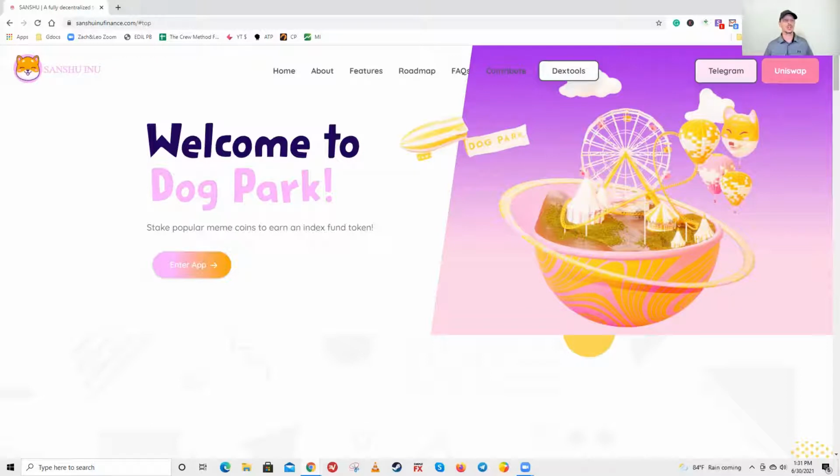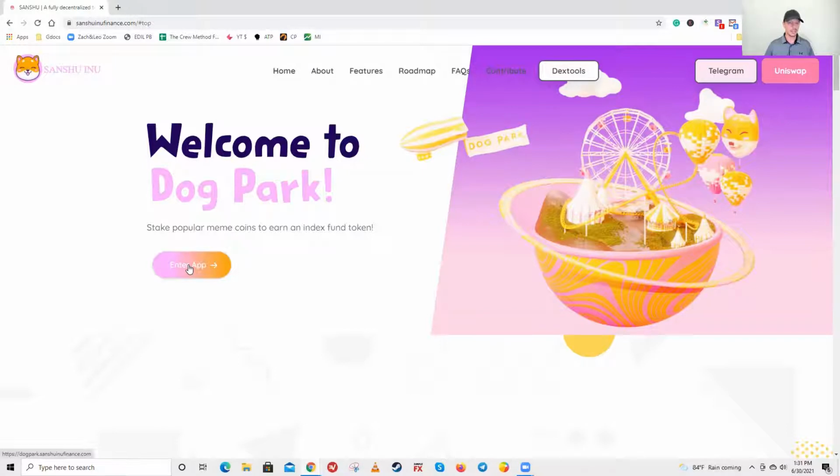Okay, so if you go to Sanshu Inu, I usually just type into Google or DuckDuckGo, whatever you use. I'll type in Sanshu Inu and it usually pulls up SanshuInufinance.com. And then you can see they just recently launched their dog park. We're going to be hopping into there soon.